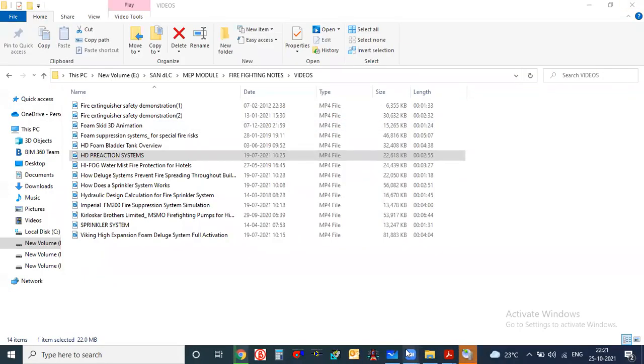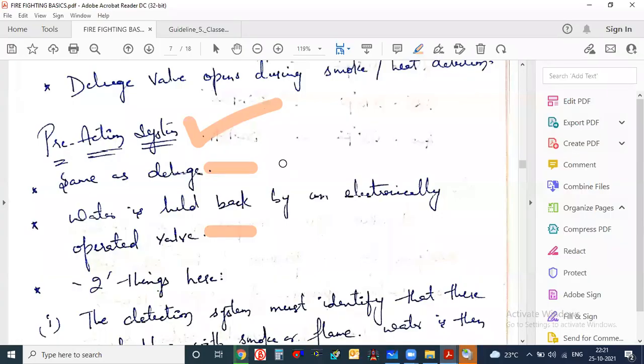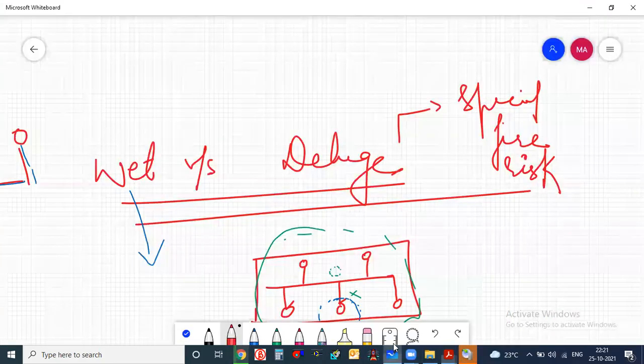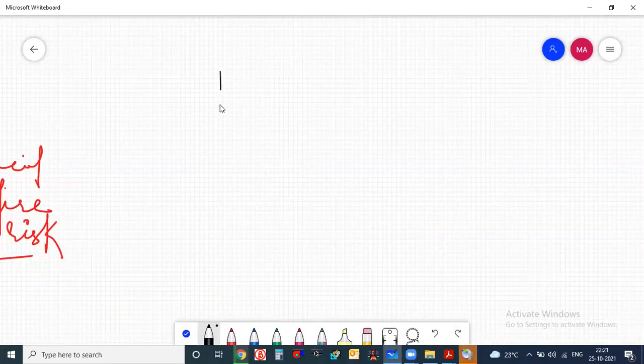Okay. So this is just to try to understand what is the wet sprinkler system, what is the dry sprinkler, deluge, pre-action. Okay, I've just shown you the overview of the system. But for every system, what is required? For every system, the hydraulic calculation is required, because without hydraulic calculations, we cannot proceed.